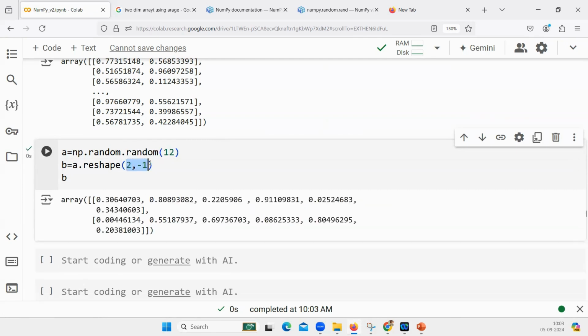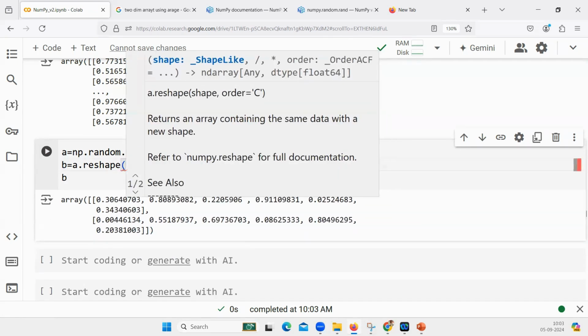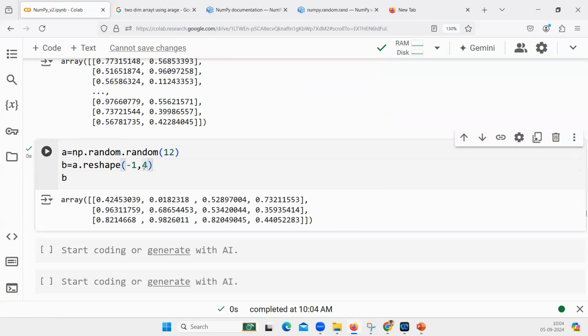What if I do it this manner? If I write that 4 columns are required and I do not know the rows, I can give -1. How many rows will be there? 3. 3 rows will be there, sir, because it is automatically calculated based on 4. Now, every time I asked you how many rows and columns, you were able to tell. Now, how many rows and columns will be created?